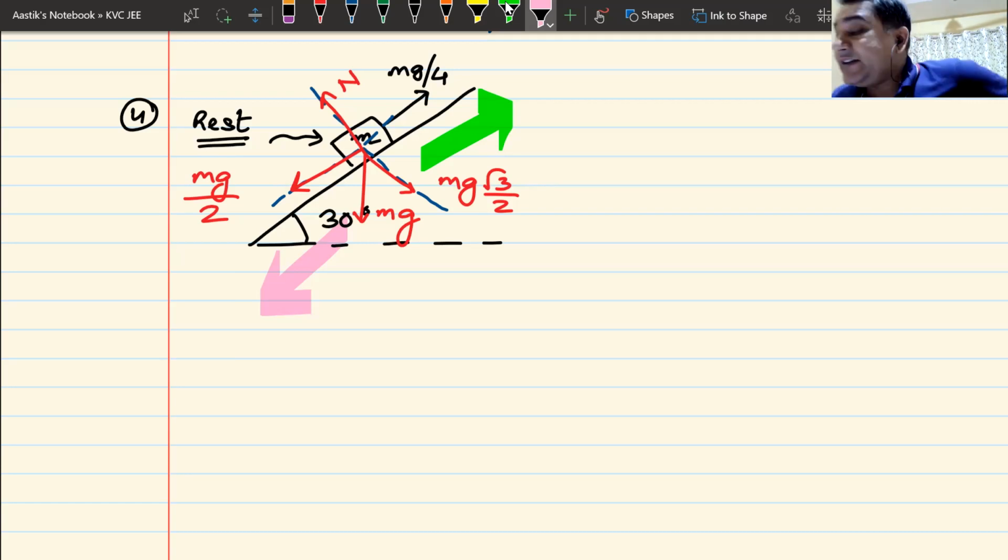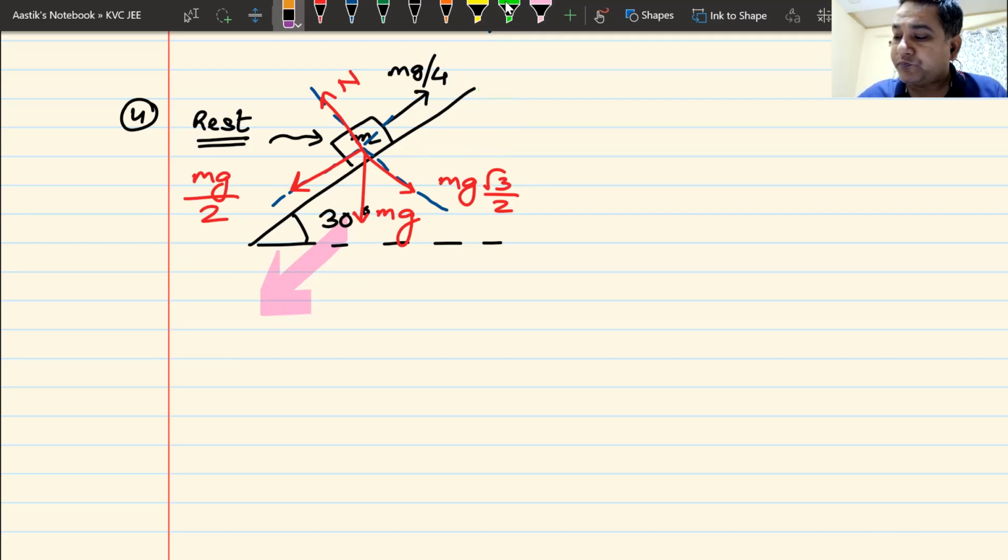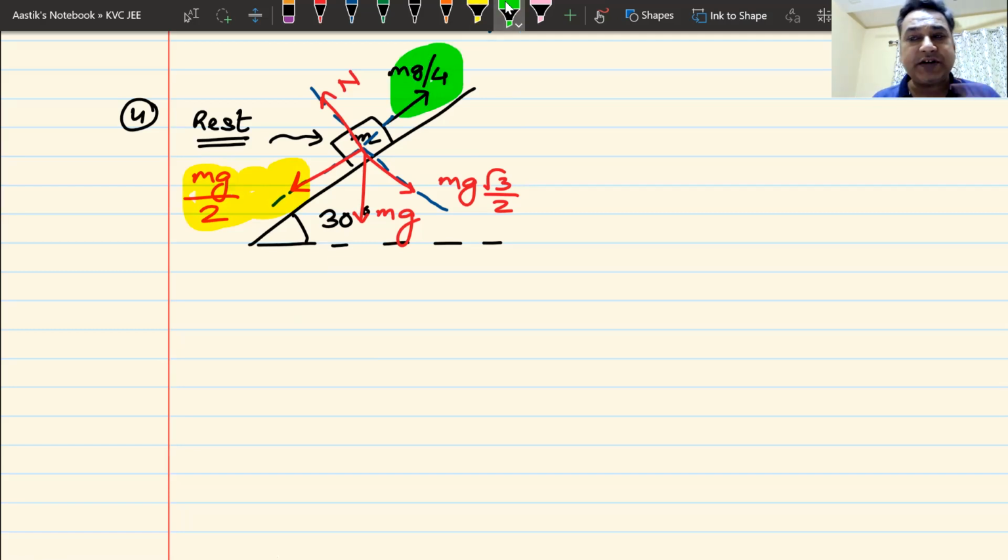What we have to understand is why green or why pink? First, let us try to understand in which direction this block is going to move. It is not moving, but it has a tendency to move. If you look on the downward direction, mg by 2 is trying to pull it downwards. In the upward direction, mg by 4 is trying to pull it upwards.